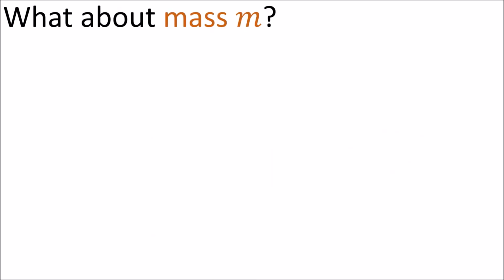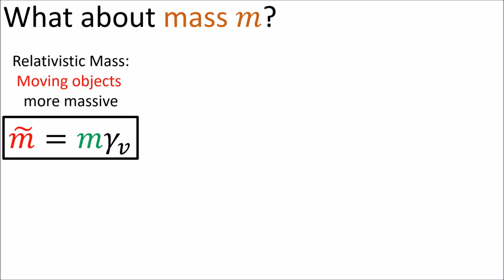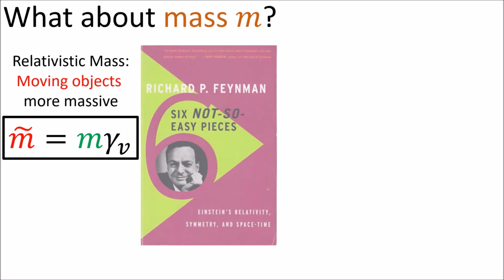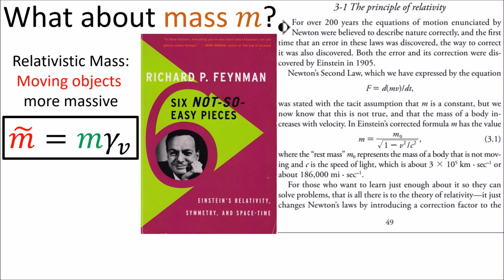Now, one last thing, some viewers might have noticed that I haven't spoken about mass in this video. There is a concept called relativistic mass, where fast-moving objects increase in mass due to the Lorentz factor, similar to how time dilation works. I was taught this concept in university, and it's also described in physics lecture notes by the famous physicist Richard Feynman.